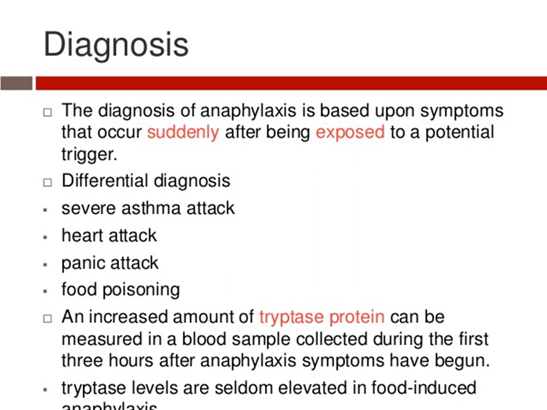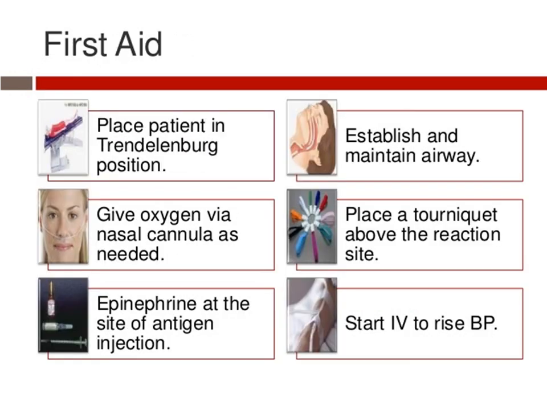Blood testing will be done. In this, we'll be finding out what kind of protein has increased or decreased, a particular protein called tryptase. This will be measured in a blood sample collected within the first 3 hours after anaphylaxis symptoms have begun. So when the tryptase level is increased or decreased, through that we can find out whether the person is having a food allergy or drug allergy.